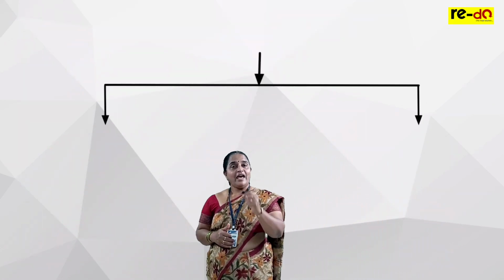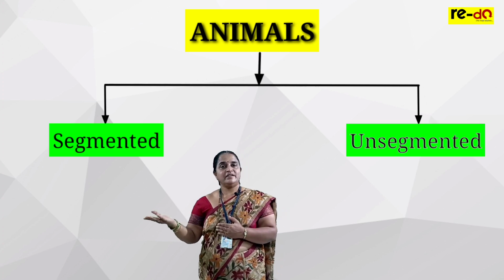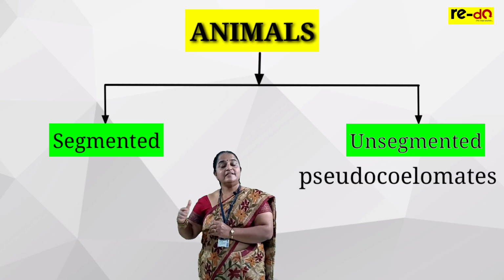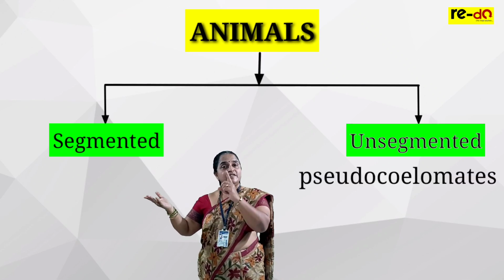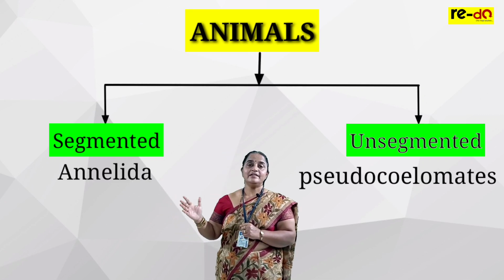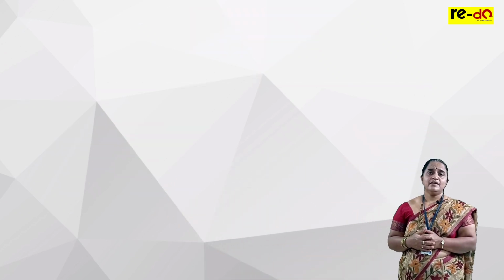Further, animals are either segmented or unsegmented. Unsegmented we find in pseudocoelomates, segmented body which is equal, that we call metamerism, okay, in Annelida. Like this, when I take that particular group, I'll explain again these features later.